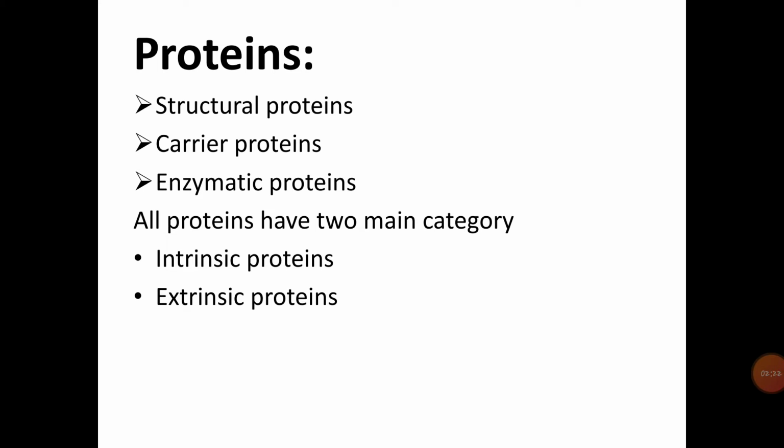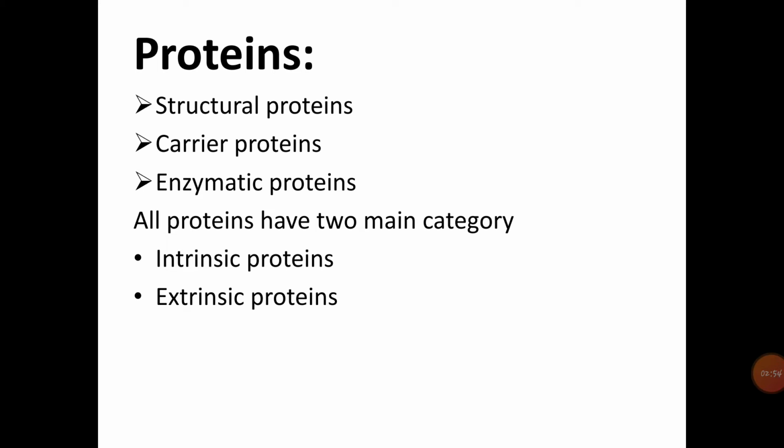Then enzymatic proteins are catalytic proteins which form a major component of many membranes, for example membranes of endoplasmic reticulum, mitochondria, etc. However, the enzyme composition differs from membrane to membrane. All these proteins fall in two main categories: intrinsic or integral protein and extrinsic or peripheral protein.